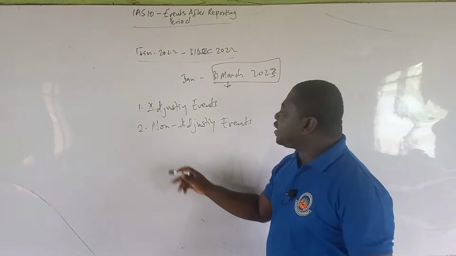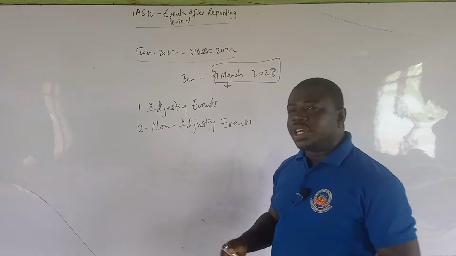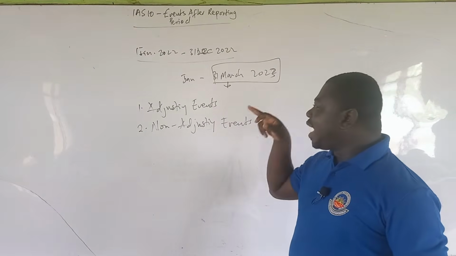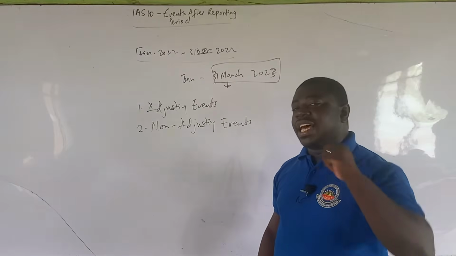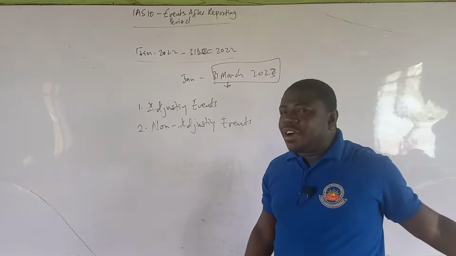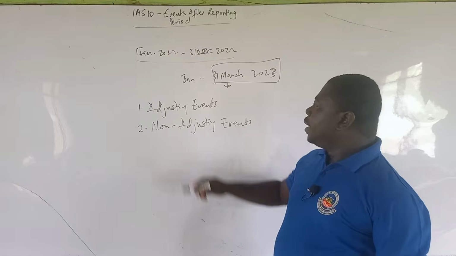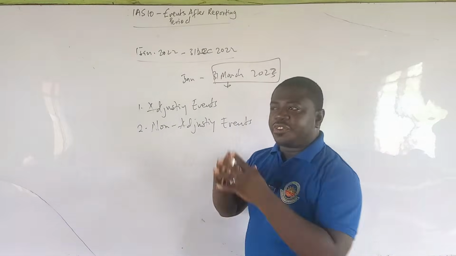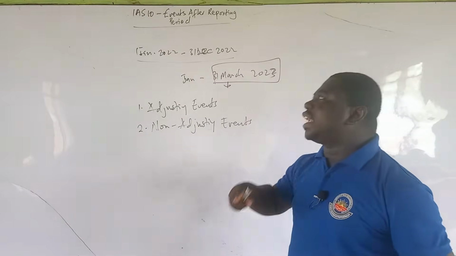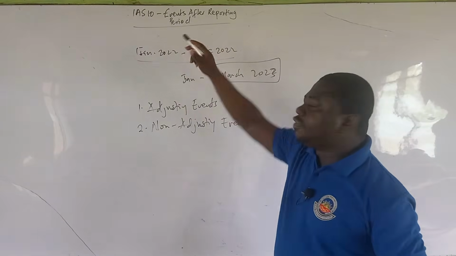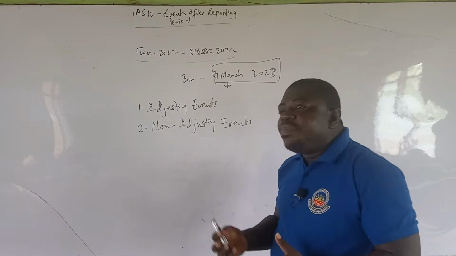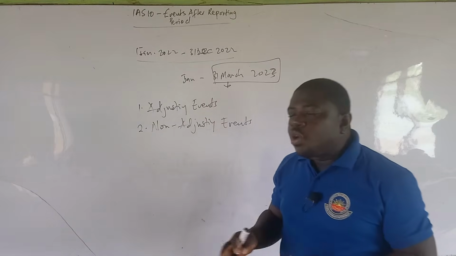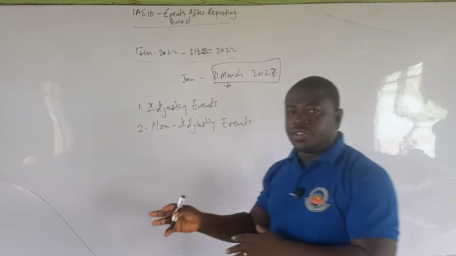An adjusting event is an event after the reporting period that provides evidence of conditions that existed at the end of the reporting period. Okay, adjusting events are events after the reporting period that provide further evidence of conditions that existed at the last day of the reporting period and which may affect the going concern of the whole or part of the organization.